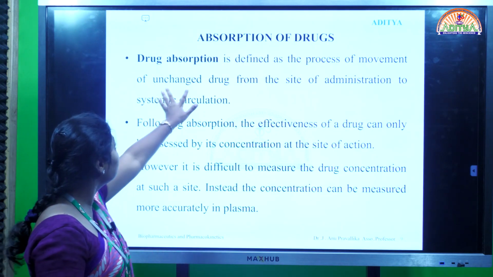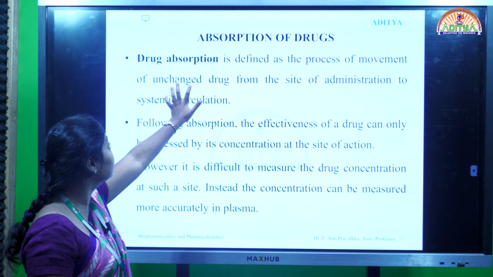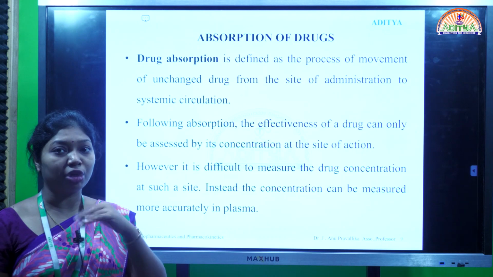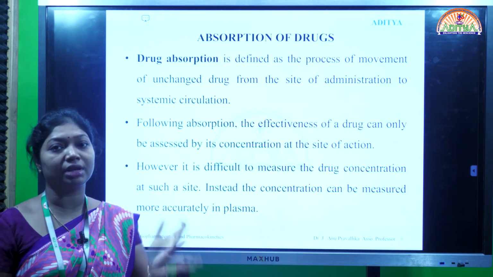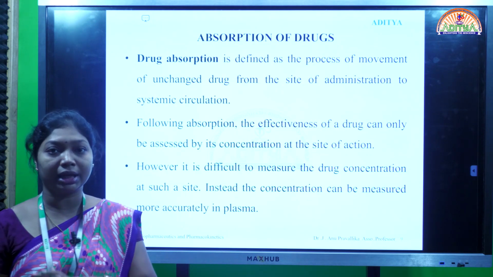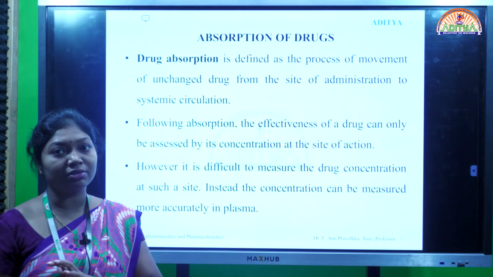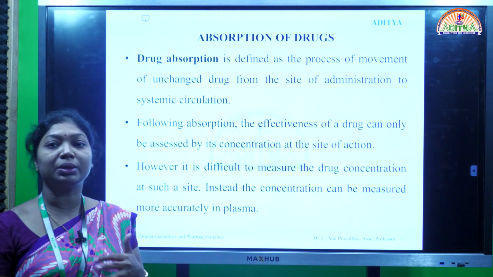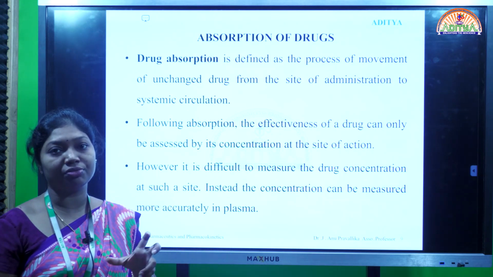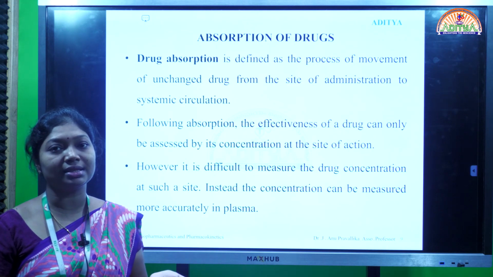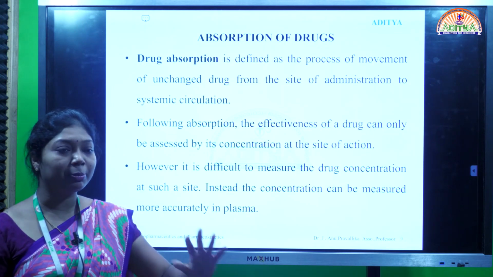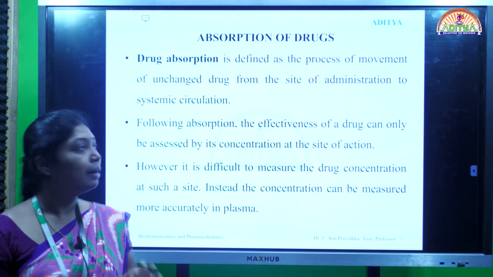That is why they say absorption means the unchanged form of the drug. In whatever form we administer the drug, in the same form the drug should enter into the systemic circulation without any changes. Only that part of the drug will be taken into account. If 100 mg of the drug comes into the blood circulation without any conversion, we will get 100% bioavailability. If only 50 mg of the drug enters the blood circulation, only 50% bioavailability will occur and only 50% clinical benefit will be observed in the patient.